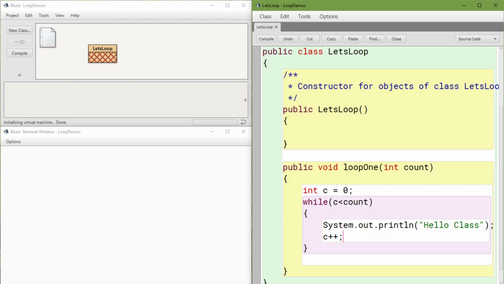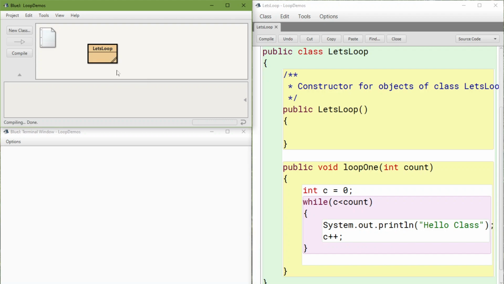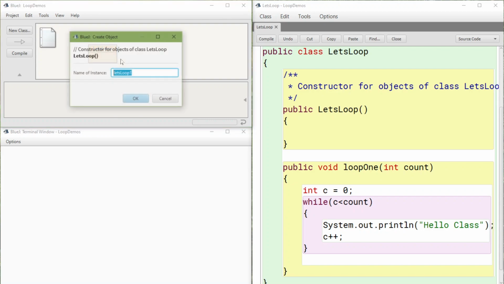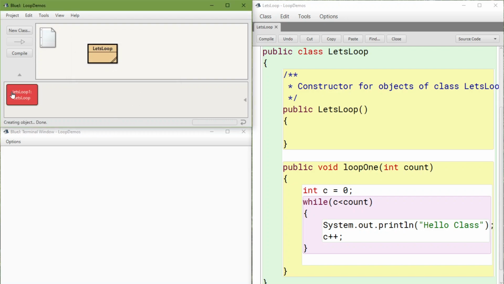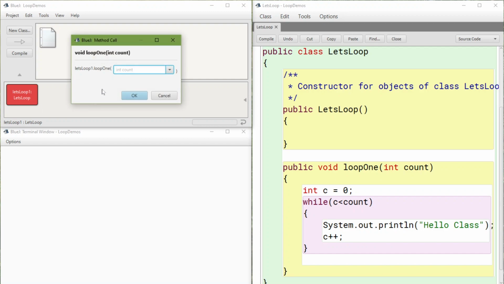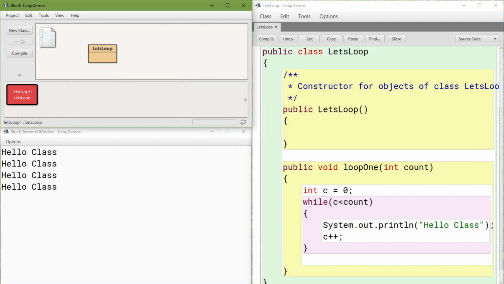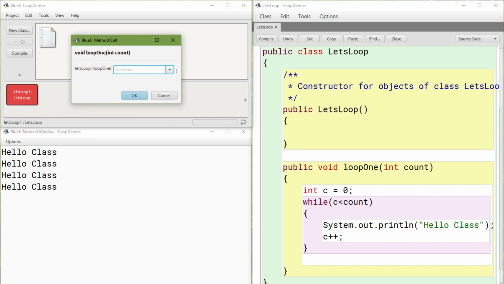Now let's see if this gives us something closer to what we want. I'm going to compile it again and create an instance of that thing. I'm going to call its loop method and give it the number 4. And it does 1, 2, what? It did it 4 times. Let me try that again. Let's do it 6 times.